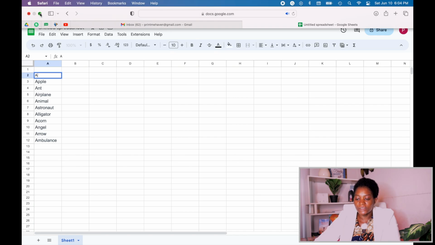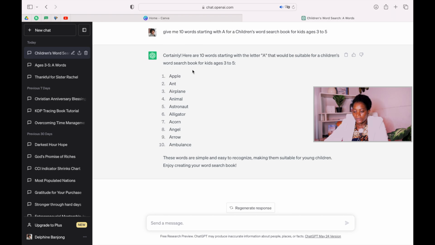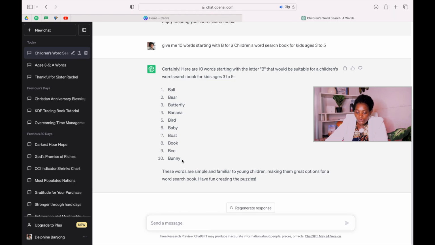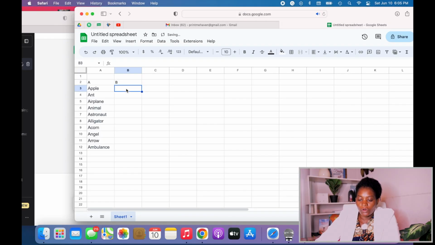Now you go and do the same thing for words starting with B. So let's go back to ChatGPT. You can just come here and copy this. Put it here, and instead of A, change this A to B. Now you ask ChatGPT to give you 10 words. Now, ChatGPT has given you 10 words that start with B. You copy it, go back to your sheet, and put it under B.